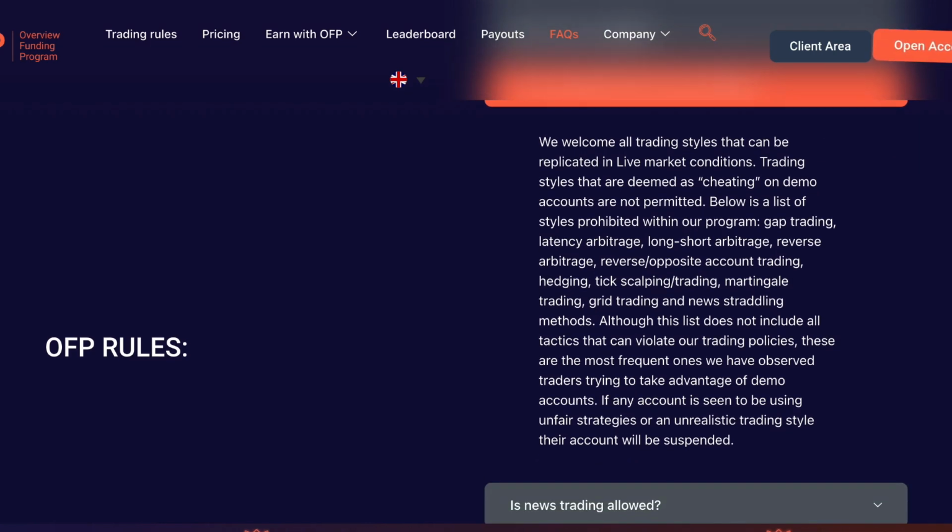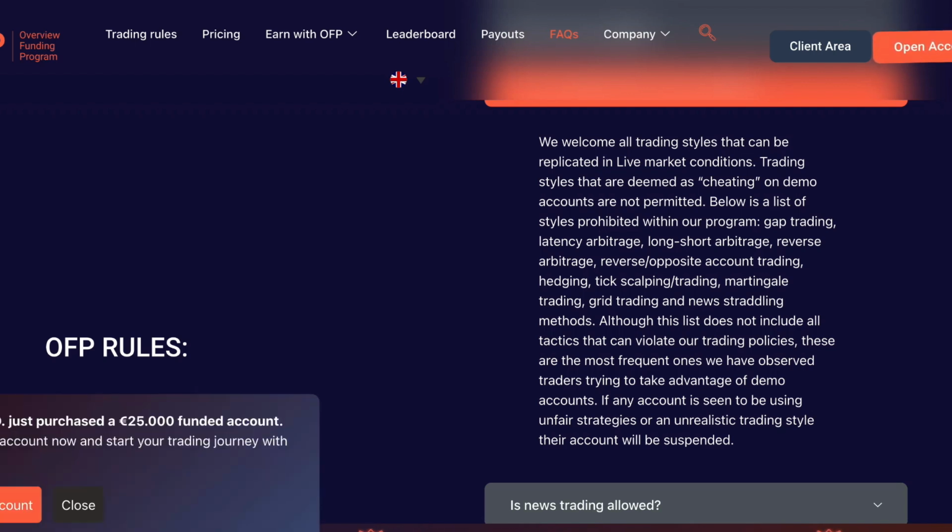Although this list does not include all of the tactics that can violate our trading policies, these are the most frequent ones we have observed traders trying to take advantage of in demo accounts. If any account is seen to be using unfair strategies or an unrealistic trading style, their account will be suspended.